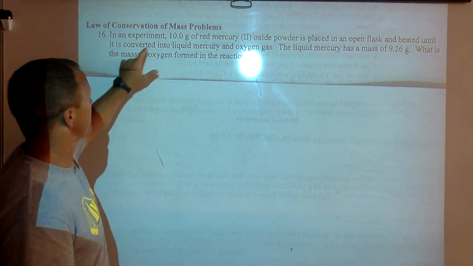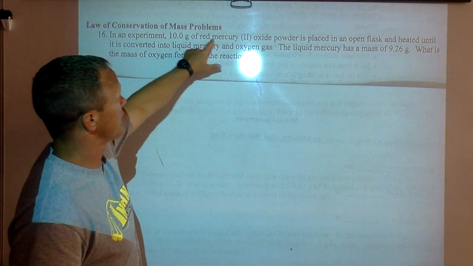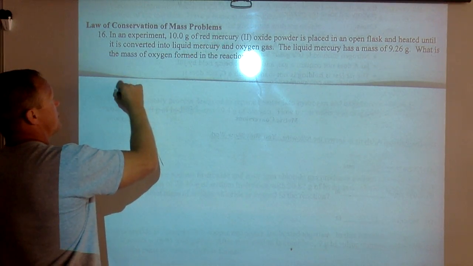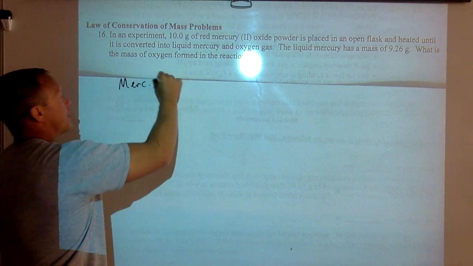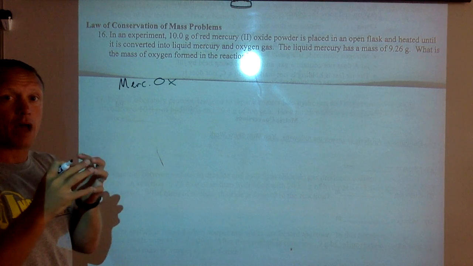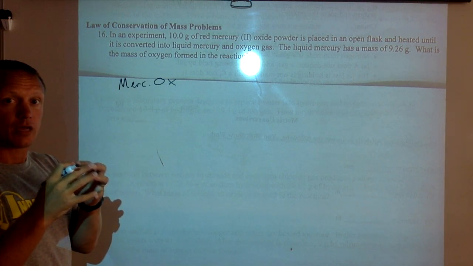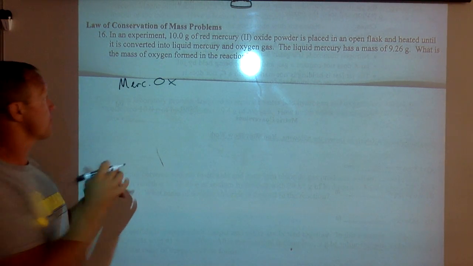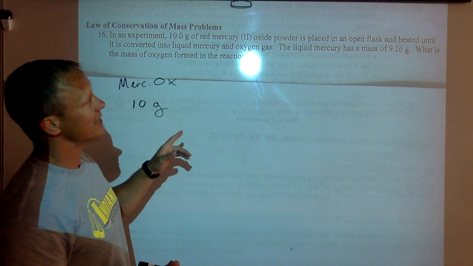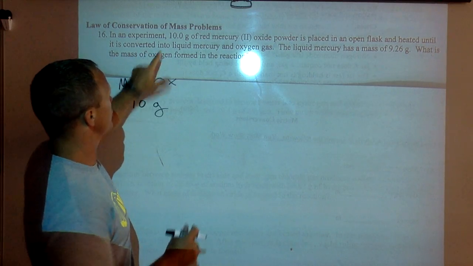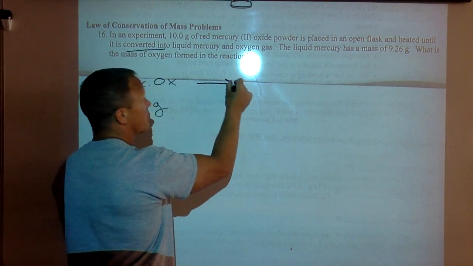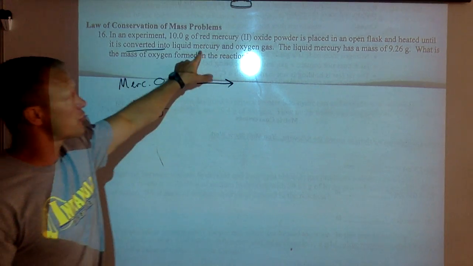So as you're reading these, just say, this one says you have 10 grams of mercury oxide powder. You don't have to know what that is. So I'm just going to write, we have mercury oxide, which means you have mercury and oxygen as a compound together. Kind of like water is H2O, it's compound together. And we have 10 grams of that. It's placed in an open flask and heated until it's converted into. So that's going to be important. It's converted into, so I'm going to draw an arrow and say it's converted into mercury and oxygen.